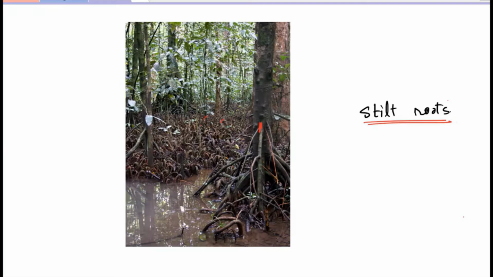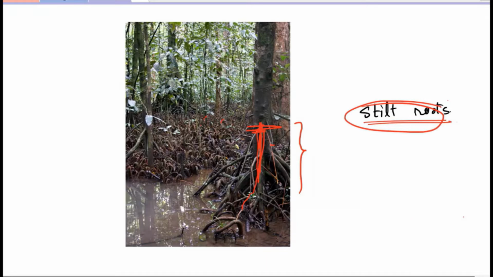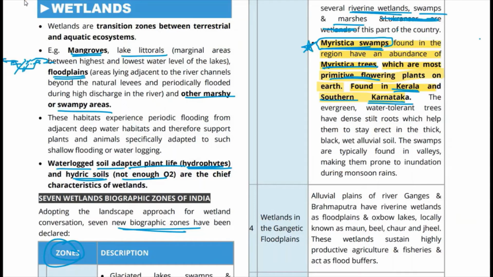So basically, if you see here, यहाँ पे जो roots हैं, if you look at the roots in this, they are stilt roots. They grow from the lower stem nodes and then they join and become deeper in the soil. So ये बाहर ऊपर से ही grow करना start कर देते हैं roots, and such roots are stilt roots. We will also discuss what are pneumatophores, but that we will discuss when we talk about mangroves. पर यहाँ पर stilt roots, ये ध्यान रखिएगा, Myristica trees में there are these stilt roots.